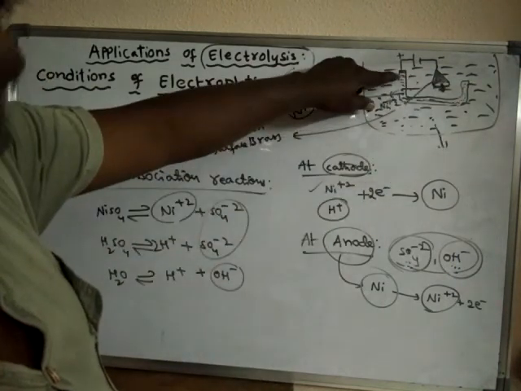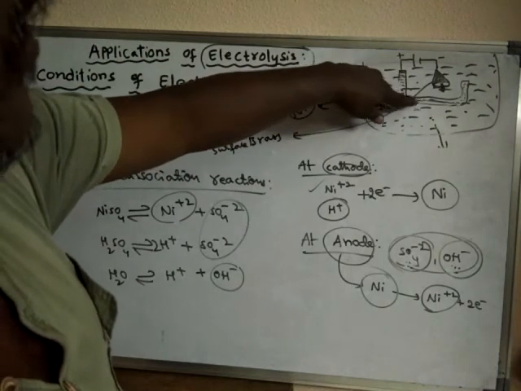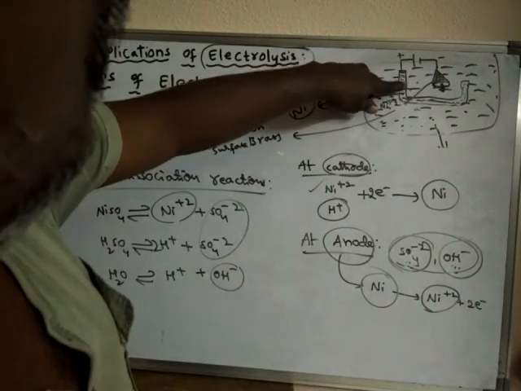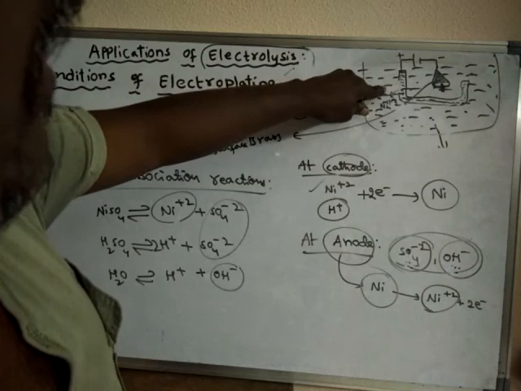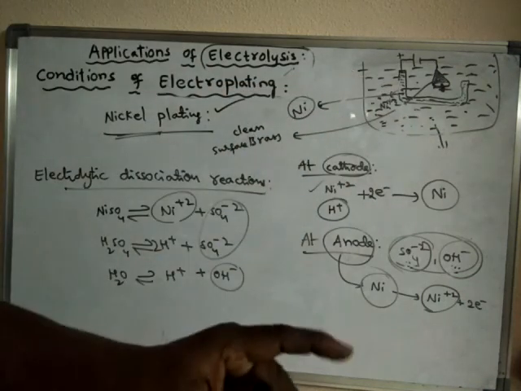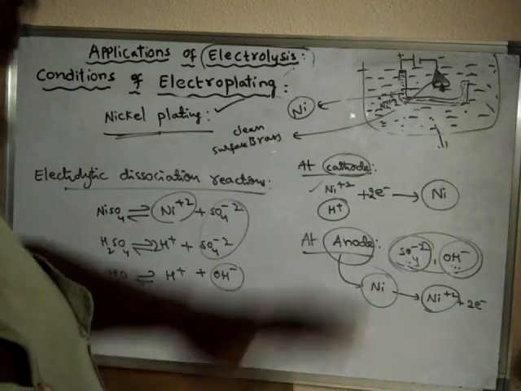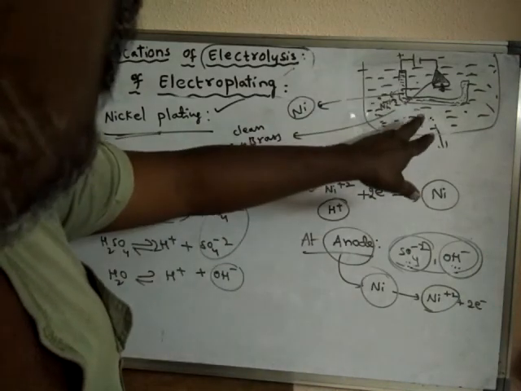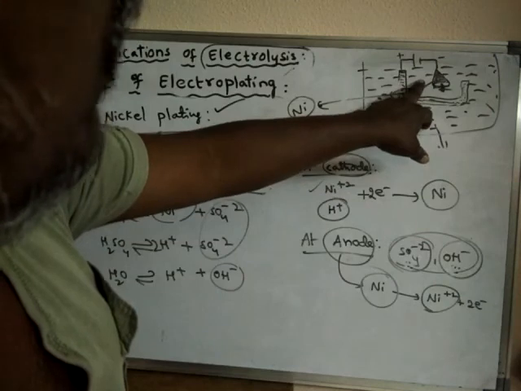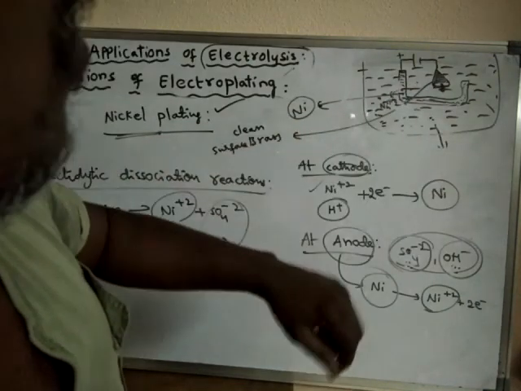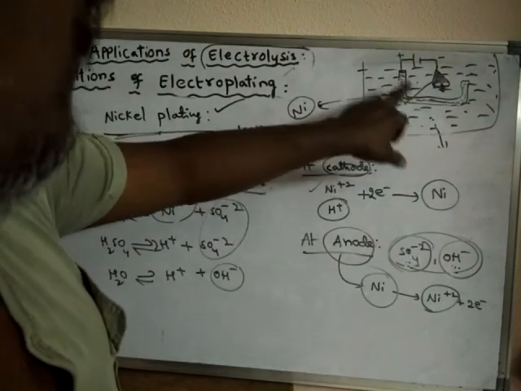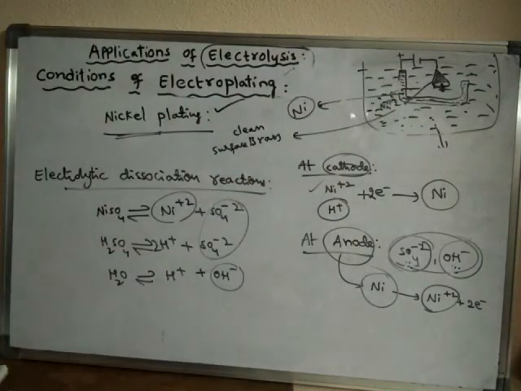As a result, the nickel anode will supply the nickel ions into the electrolyte, so that the nickel ions are replenished. So finally, the number of nickel ions lost from the electrolyte onto the cathode are given by the anode into the electrolyte.